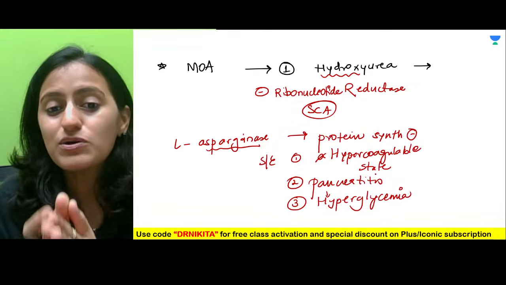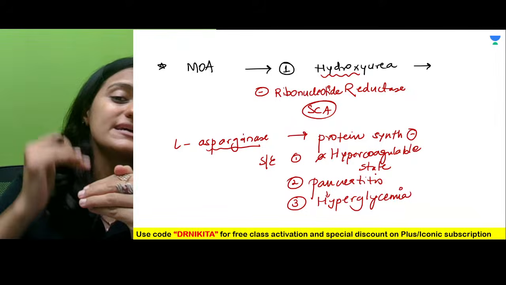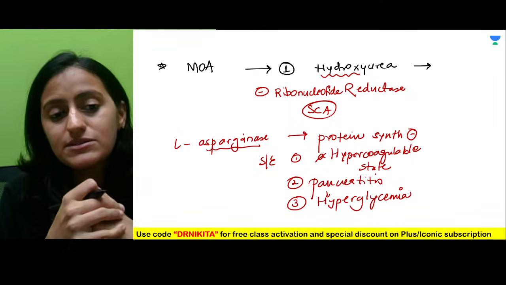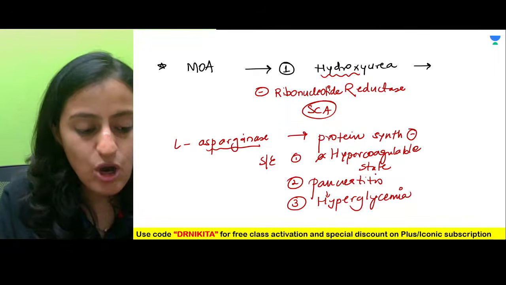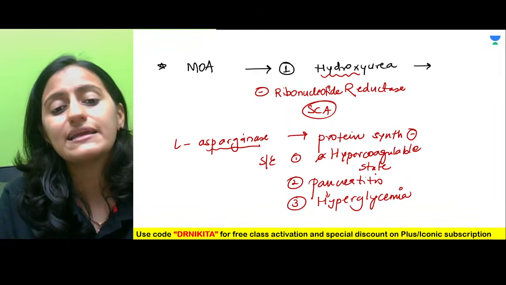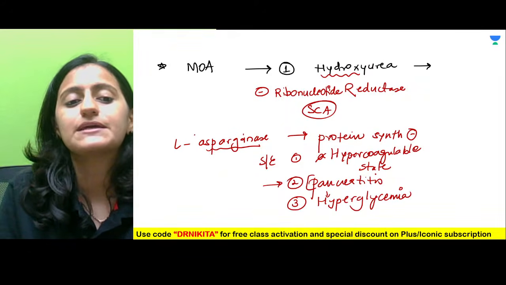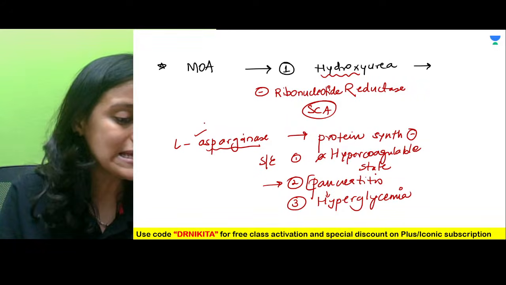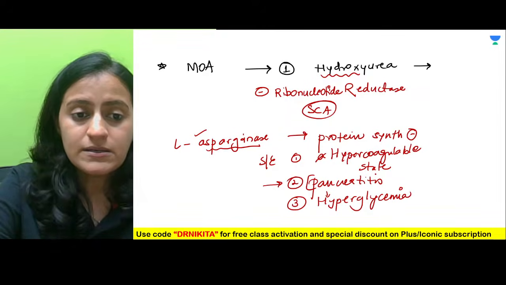Suppose they give you a clinical scenario. All these flashcards and one-liners are important because they can be converted into clinical scenarios, like a patient of ALL on treatment was on a drug, and now you see that there are increased serum amylase levels. What drug was the patient on? The patient was basically on L-asparaginase, because increased serum amylase tells you that it is pancreatitis.